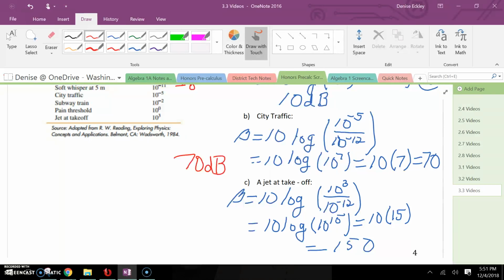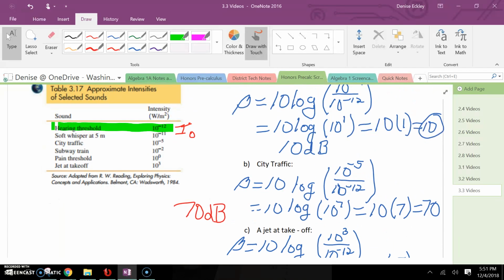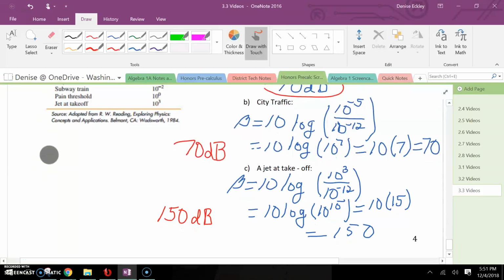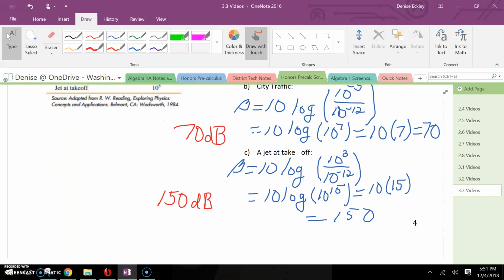So you can see it is a much louder sound. It is 150 decibels. So you can contrast the answers here. A soft whisper is as little as 10 decibels. City traffic is at 70 decibels, and a jet takeoff is more than double that at 150 decibels.